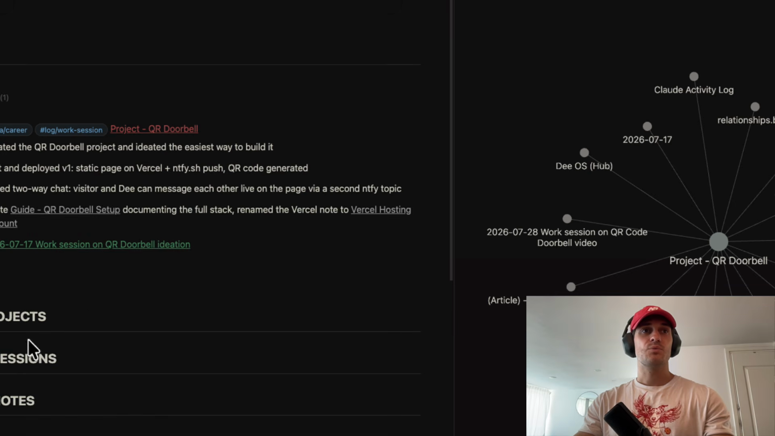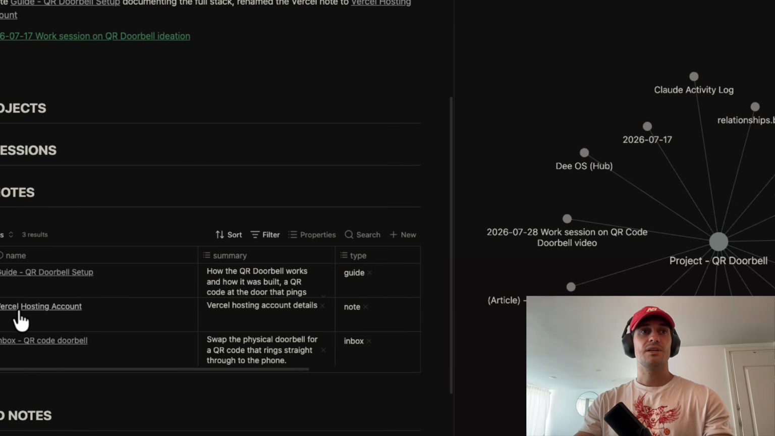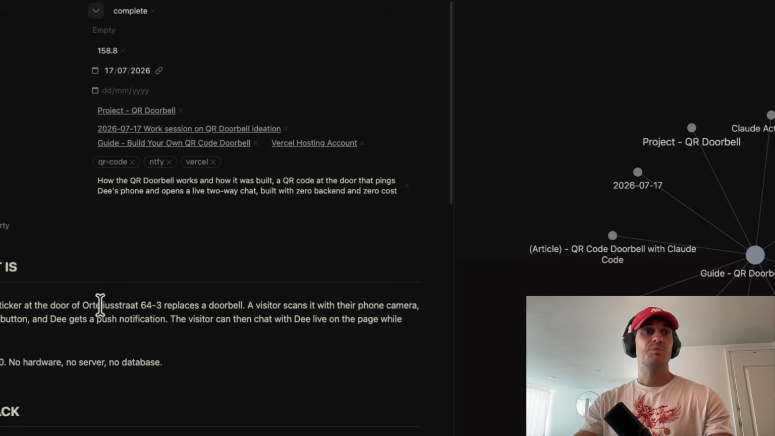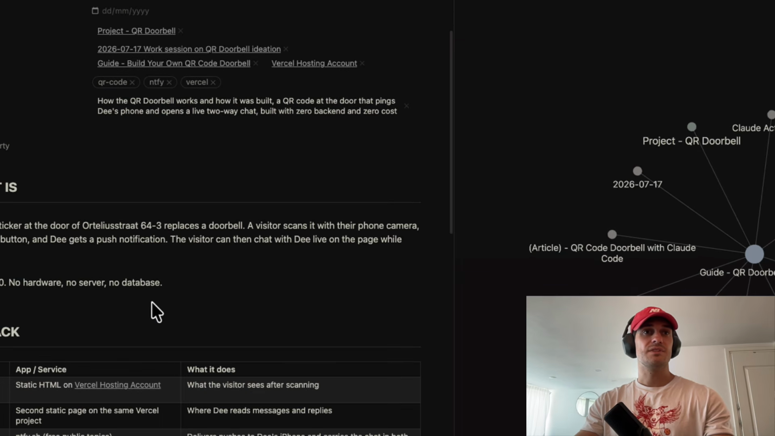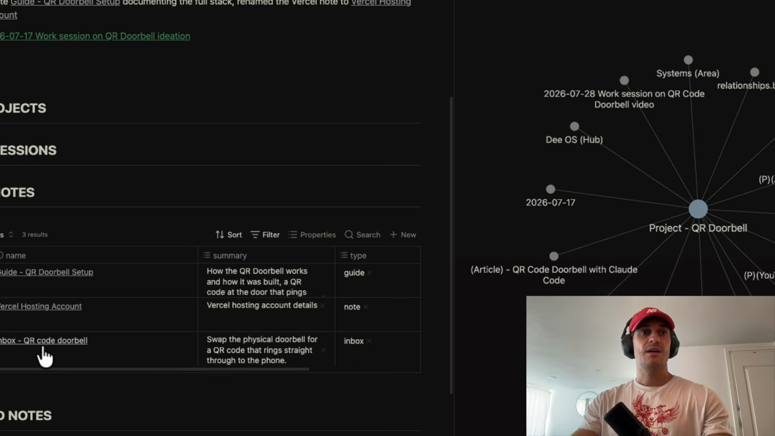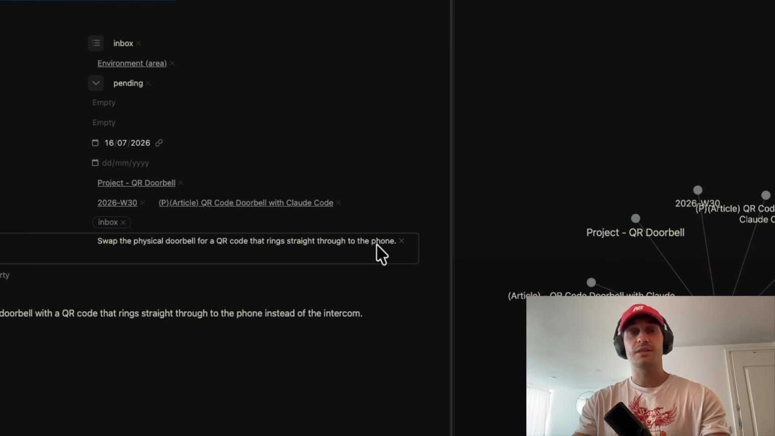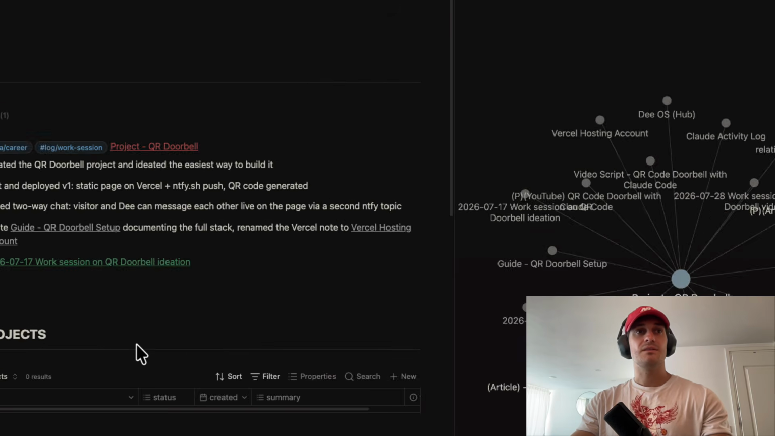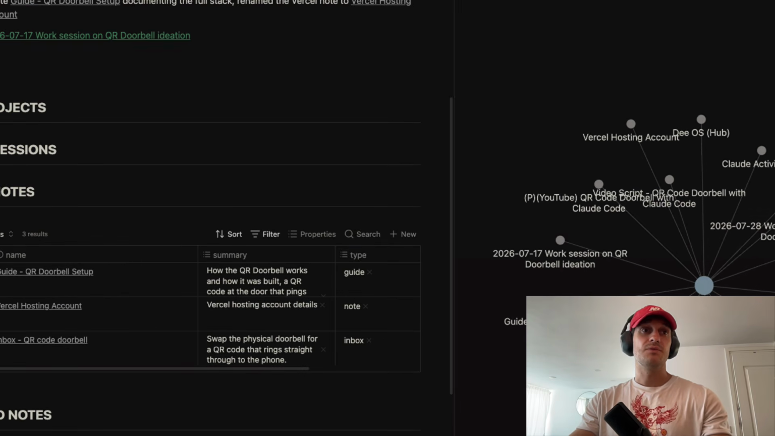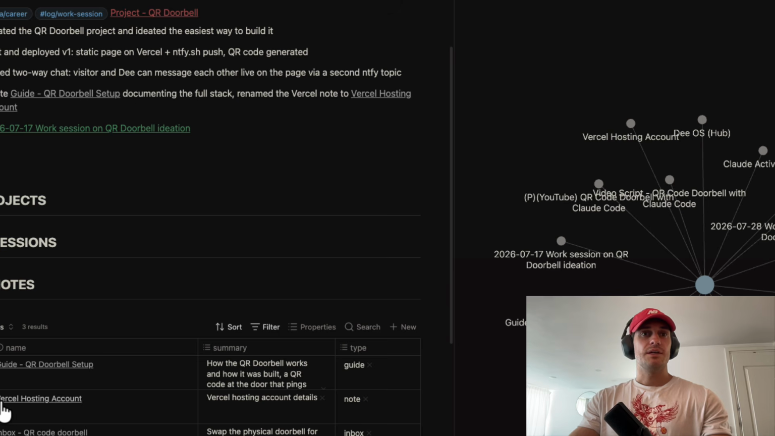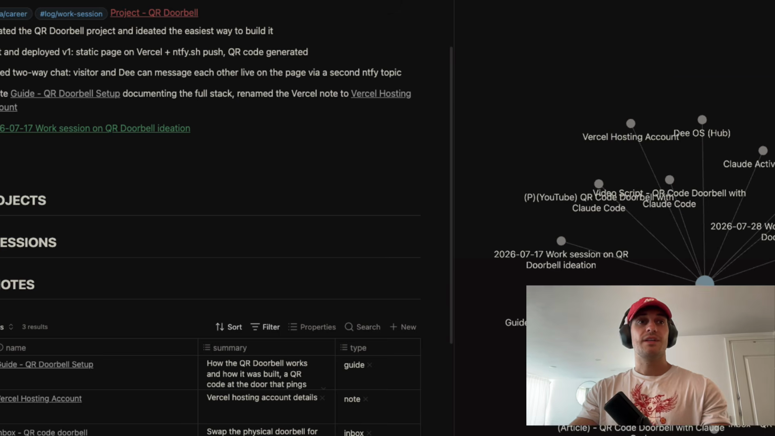And you can see out of that work session, we have a couple of notes, like the Vercel hosting, the guide to the actual QR doorbell setup. So you can see that we have all of this information. And then we have original inbox notes that I have where I came up with this idea. So I can track everything, and I can keep track of my account details regarding Vercel, for instance, so that Claude knows how to connect to Vercel.